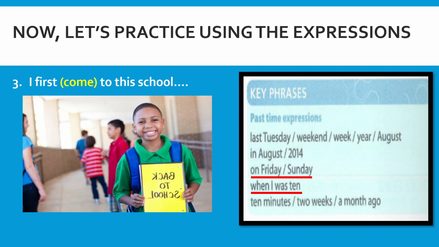Next, number 3, I first come to this school. Well, the past simple for come is came. So I first came to this school in 2014, which means it was my first time to be in this school in 2014. And since 2014, I'm studying in that school until now. That's the meaning behind it.